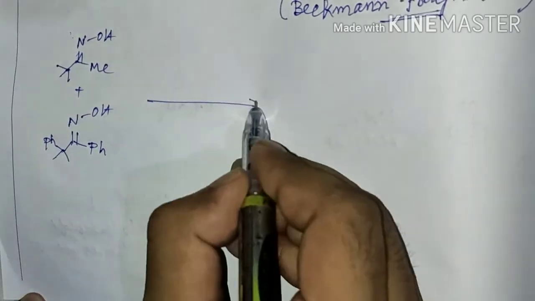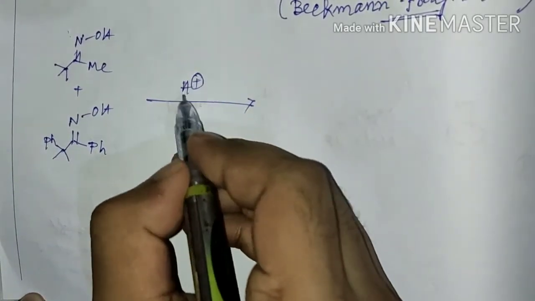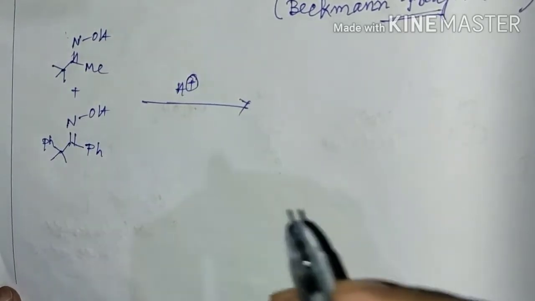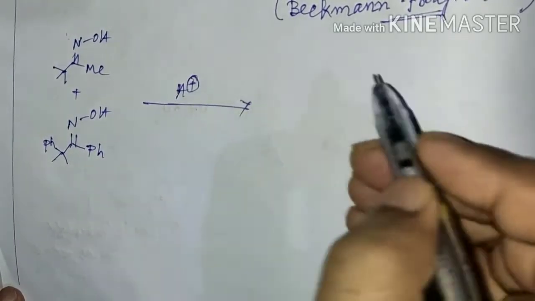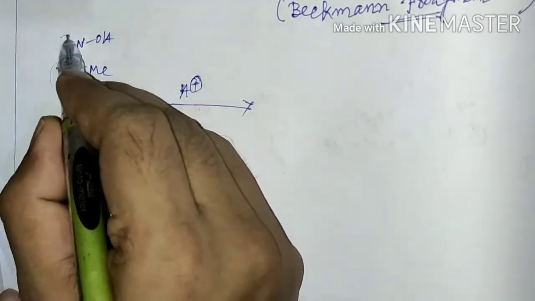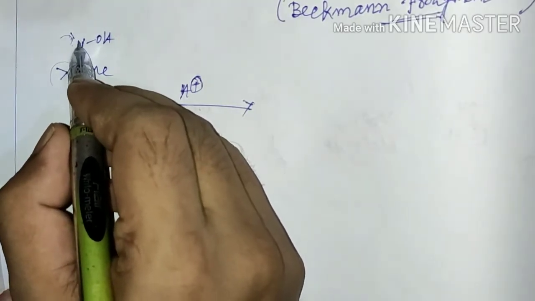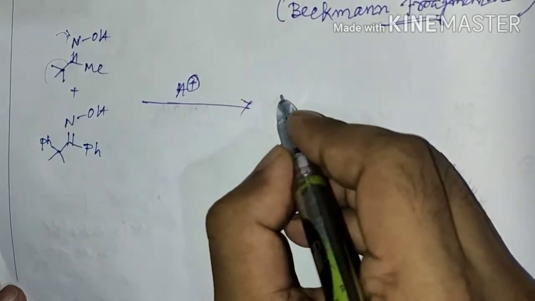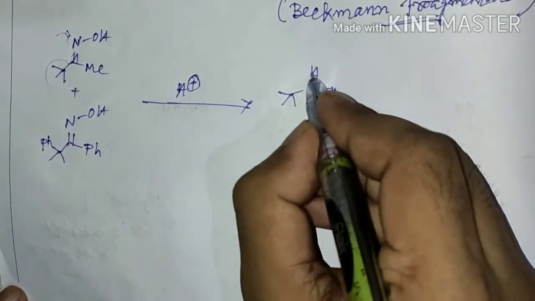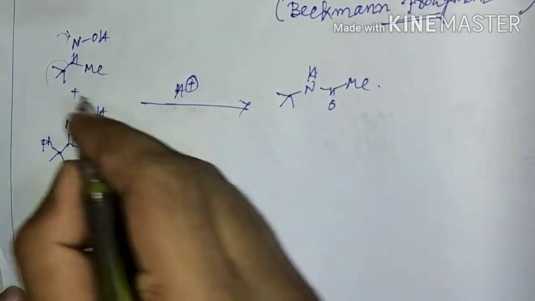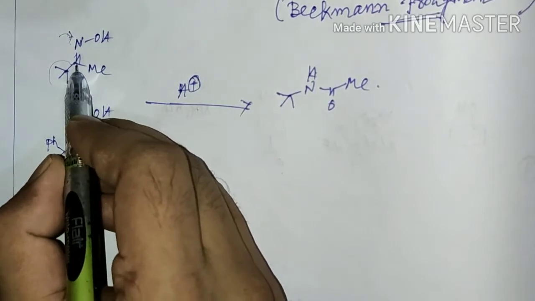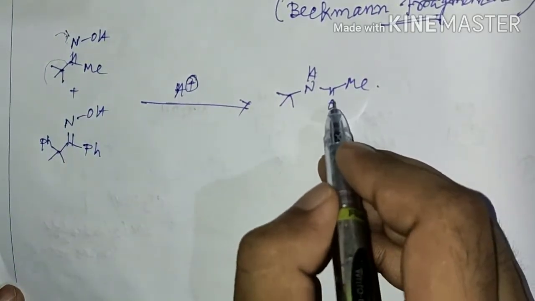Now if it is treated in Beckmann rearrangement conditions, that is, in acidic condition, then if the reaction proceeds through the concerted pathway, then this tertiary butyl group will migrate to the nitrogen center and will lead to the formation of such an amide, NH-Me. Is it okay? It will migrate here. Here will be a carbocation, water will attack here, and it will form this amide.